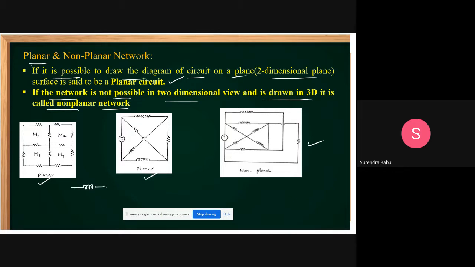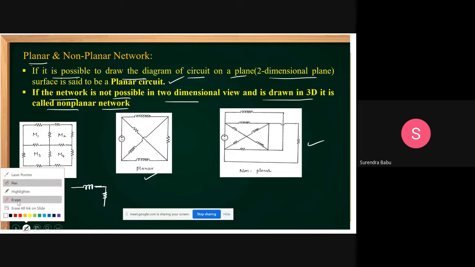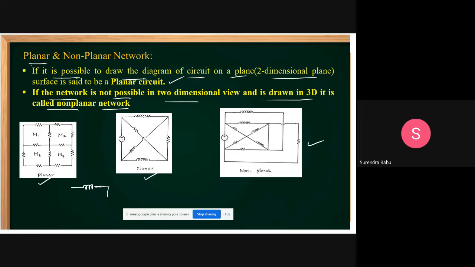This is the inductance, and this is the resistance. Yes, friends, this is the resistance, and the same network I am drawing like this. This is the resistance, and this is connected to the inductance.